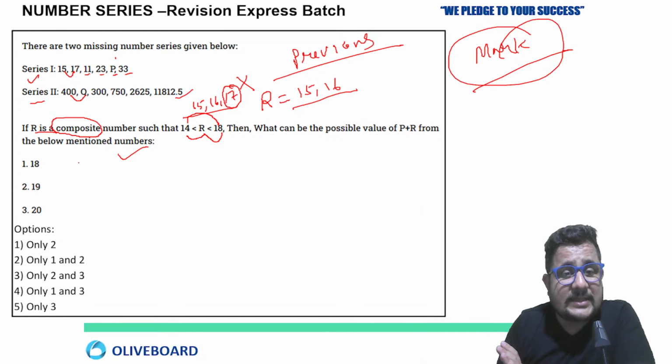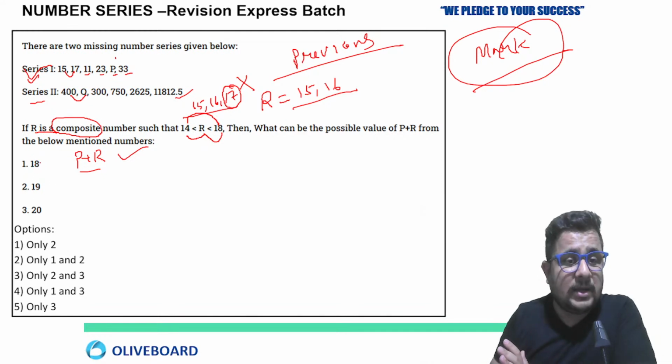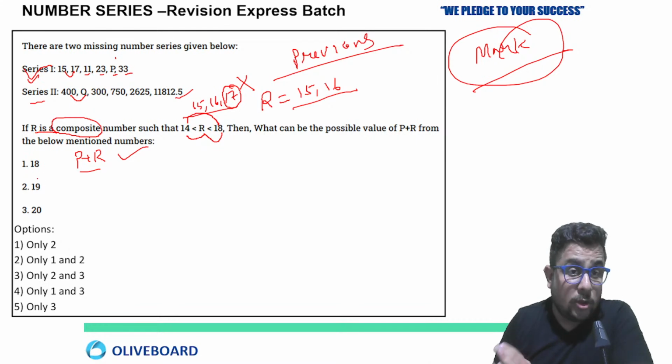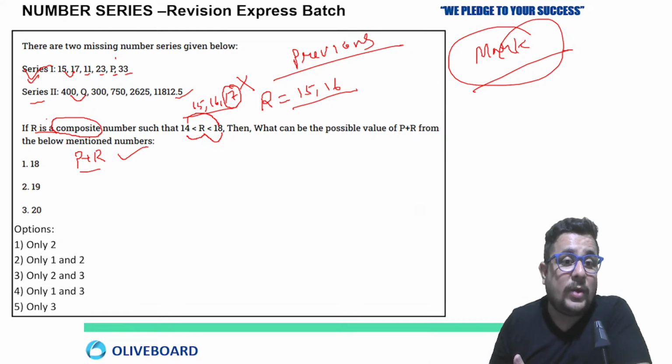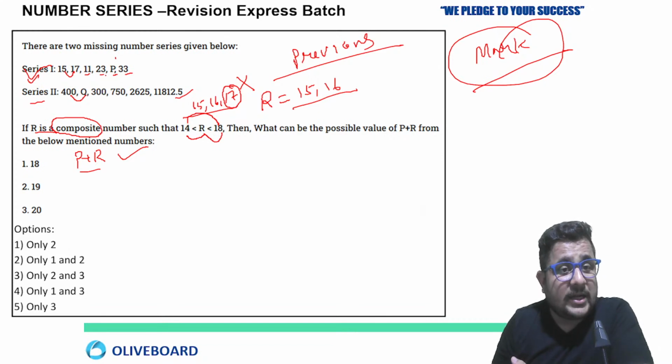But what are they asking? P plus R. P is given in the first series. So we must determine the value of P, then only we can solve that. What can be the possible value of P plus R? As I told you, they will ask you something extra. You have to solve. The question is lengthy, right? But it is going to be very, very important for your good score. This is the scoring part where you can score good marks.